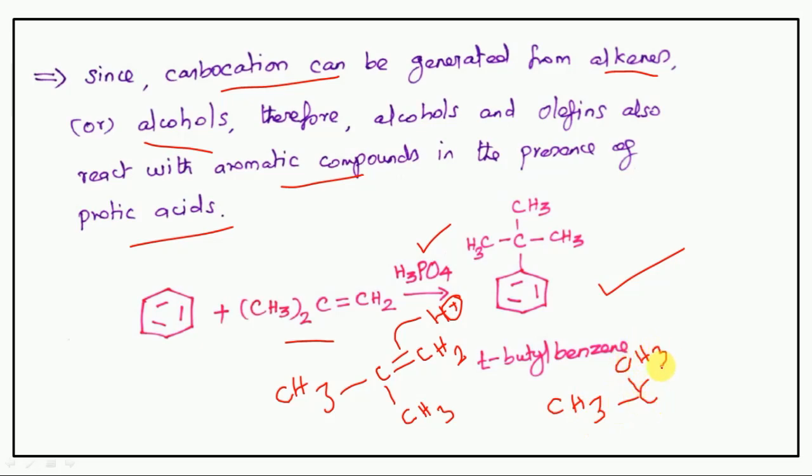CH3, so here CH3, and then here carbocation, C plus, tertiary carbocation. Then this tertiary carbocation reacted with benzene to form the alkylated benzene, which means tertiary alkylated benzene. So here tertiary butyl benzene. Next, so here they give an example, isobutene. Next one.